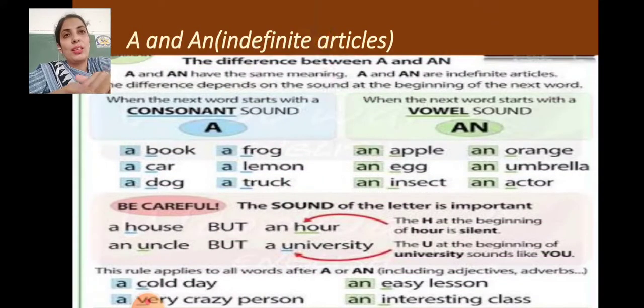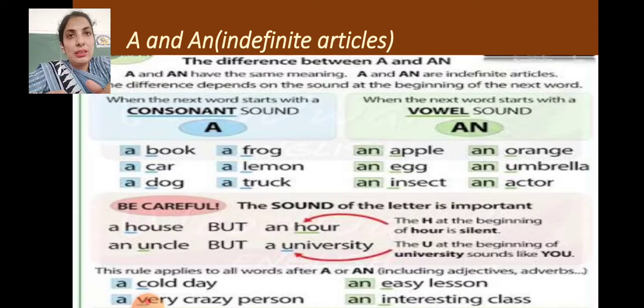Let's see what's next. Okay, so now we have come to a and an, the indefinite articles. So here is the difference between a and an. A and an have the same meaning, meaning they are used with singular nouns and they are used before a non-specific thing. Yes, a and an are indefinite articles. The difference depends on the sound at the beginning of the next word.